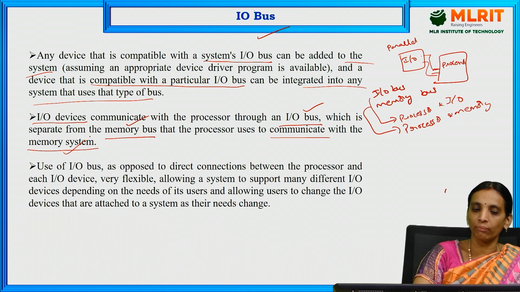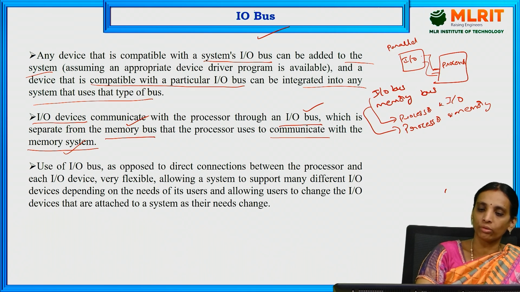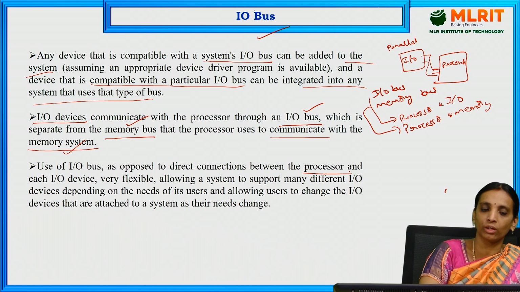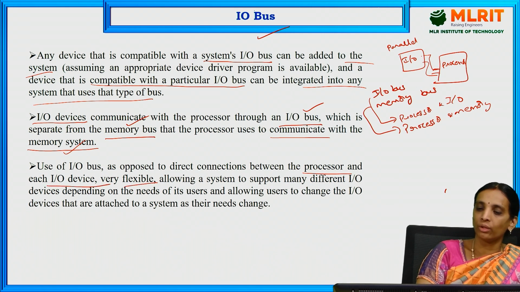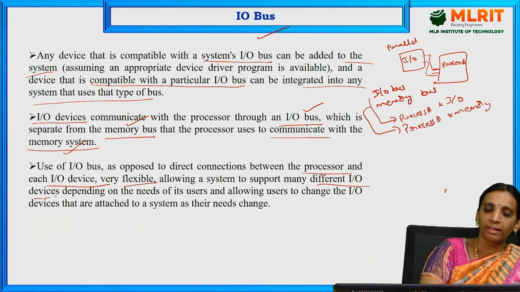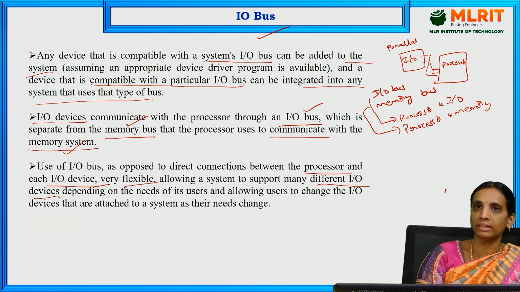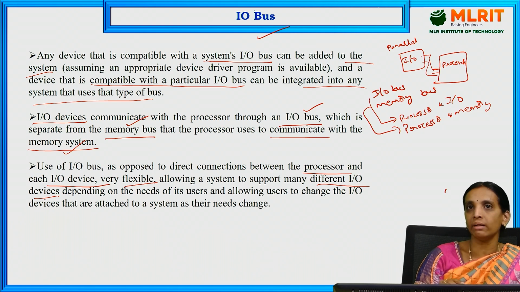Use of an I/O bus means the processor is almost directly connected to the I/O device, which gives a flexible design. Therefore, many I/O devices can be connected to the processor easily, since one I/O bus can be used for connecting one I/O device to the processor. Likewise, a number of I/O devices can be connected to the processor depending on the I/O capability of the processor.